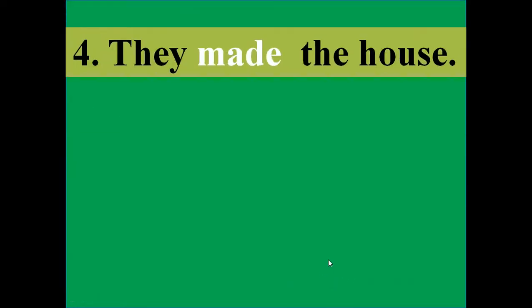And last example, they made the house. So the white colored word is made. Made is also a past form of make. We know the past form made, present form make, past participle also made. So here is the verb made.